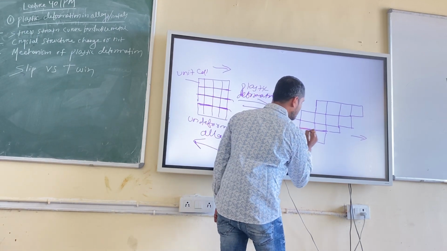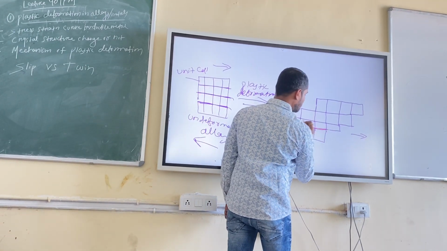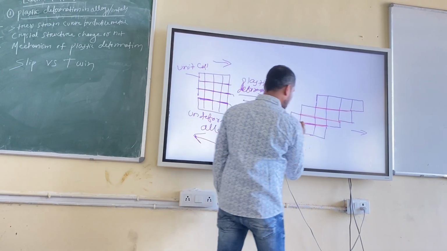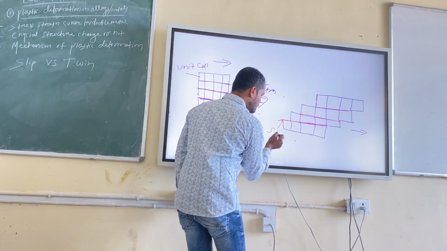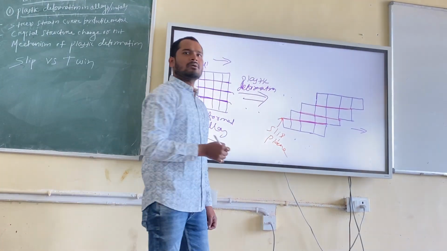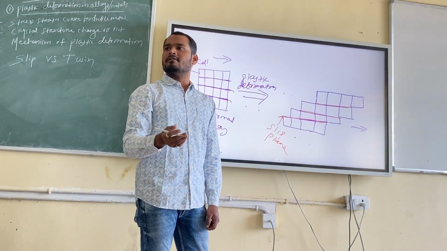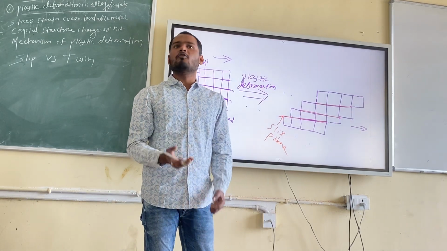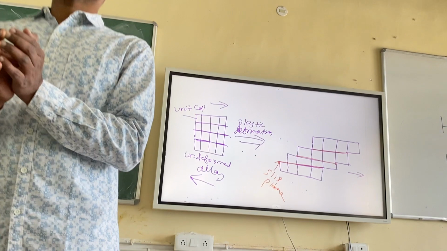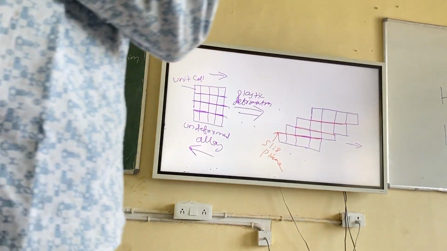So this orange, these are your slip planes. If somebody asks what is a slip plane, just tell them slip planes are close-packed planes where the atomic density is maximum, or I can say planar density.